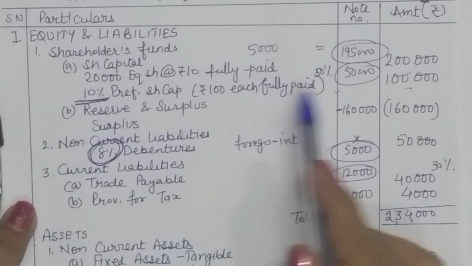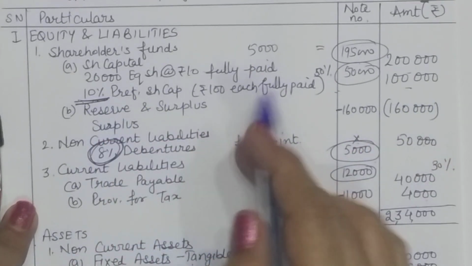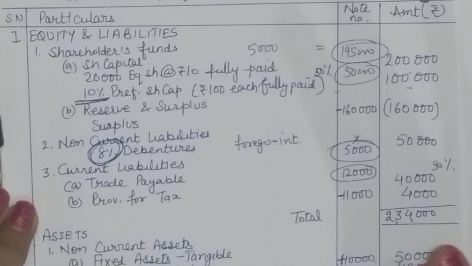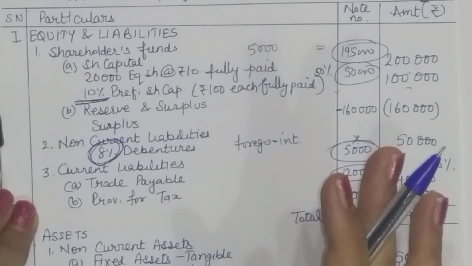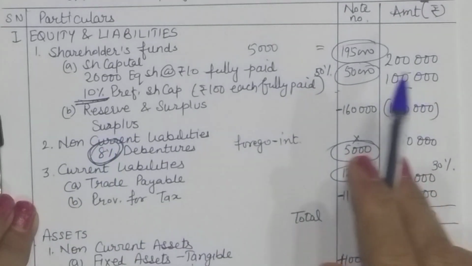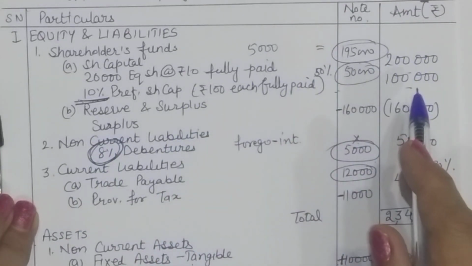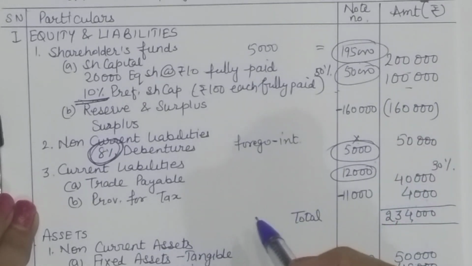Like here, for preference shareholders, there is nothing written for their dividend. So if they forego the whole claim on dividend, of course it is a gainful situation, but from the books' point of view, it is not a gain, because books do not show that as a liability. So we will not account for the same, although it is a gain.